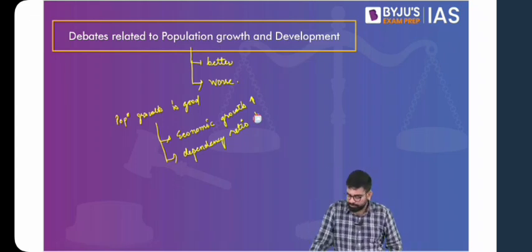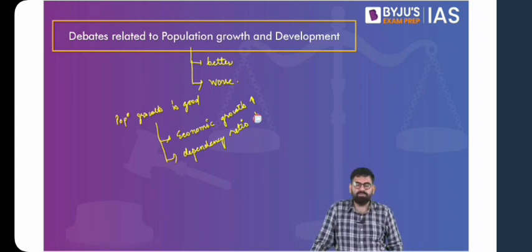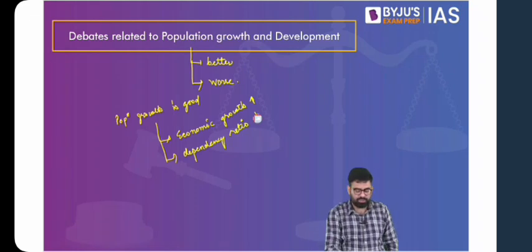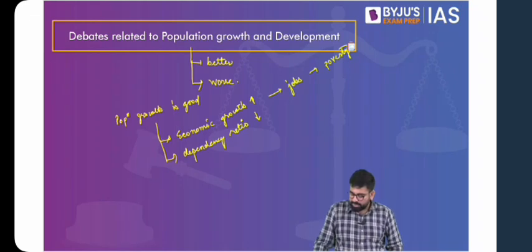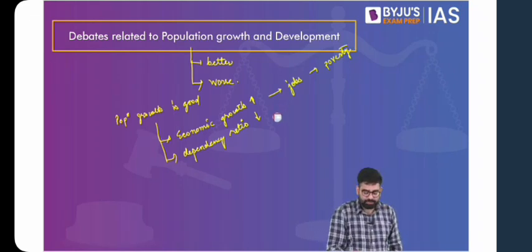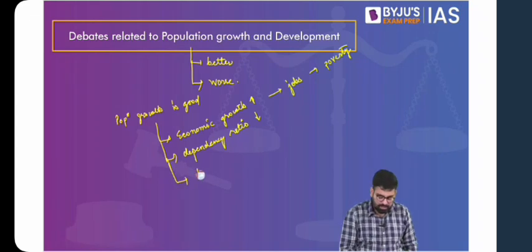Then also with decreasing dependency ratio, the burden on government is reduced, because now this working age population can take care of the elderly or the dependent population. Now with more number of young people, one is that it drives the economic growth. Another thing is there will be outward migration as well.